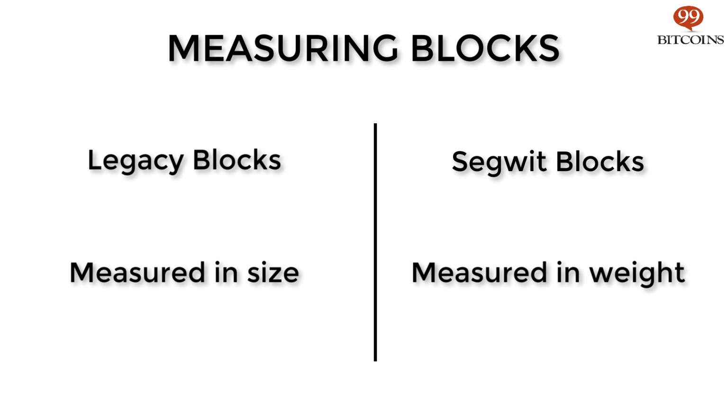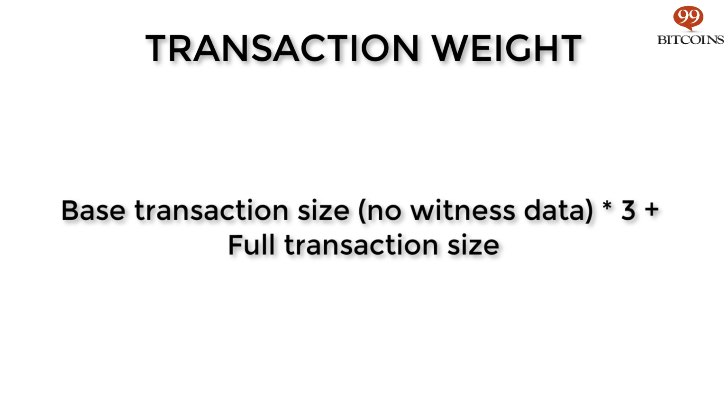Now let's move on to how SegWit blocks are measured by miners. While legacy blocks are measured in size, SegWit blocks are measured in weight. Block weight is a new concept introduced in SegWit, and it's calculated on a per-transaction basis. Each transaction has a weight, which is defined this way.